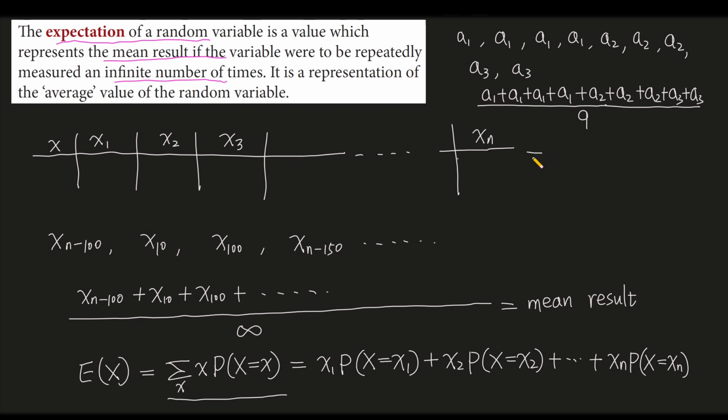The top has 4 A1, so we can write A1 plus A1 plus A1 plus A1 as the number of A1, 4, multiplied by A1 itself, plus the number of A2, which is 3, multiplied by A2 itself, plus the number of A3, which is 2, so 2 multiplied by A3 itself, divided by 9.